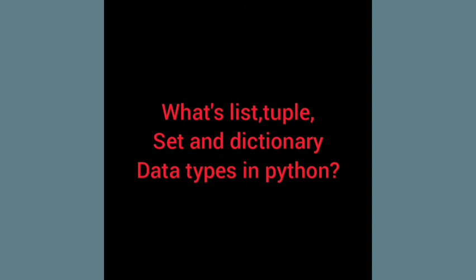Coming to dictionary, dictionary is nothing but a key value pair, where the key must be unique, but values can be duplicated or repeated. So these were the differences between these data types, and majorly in the Capgemini interview, they are asking the difference between list and tuple. So you can mention those.